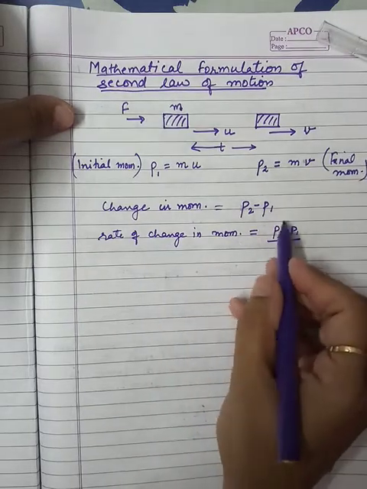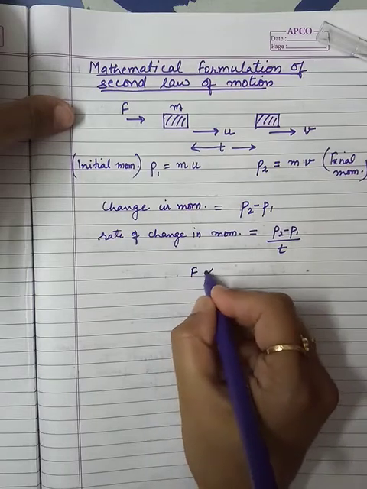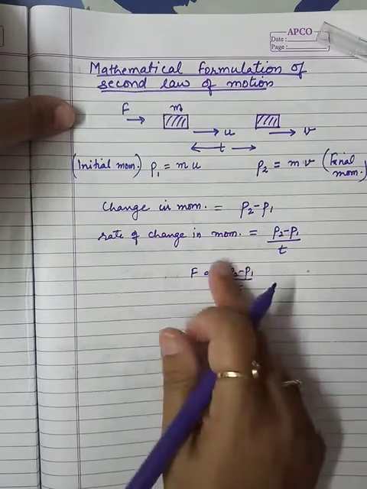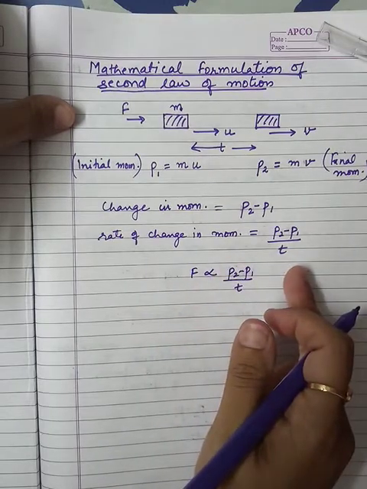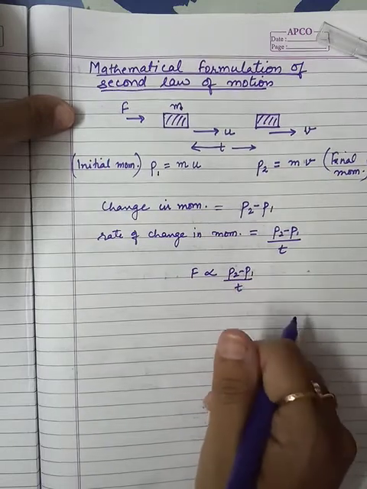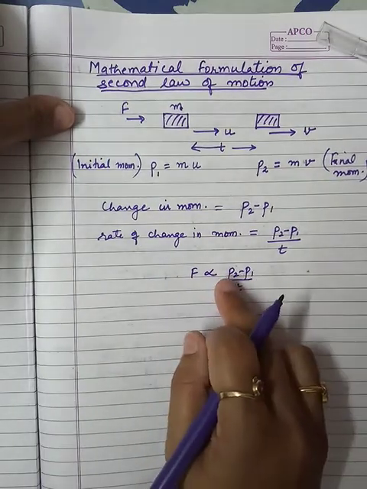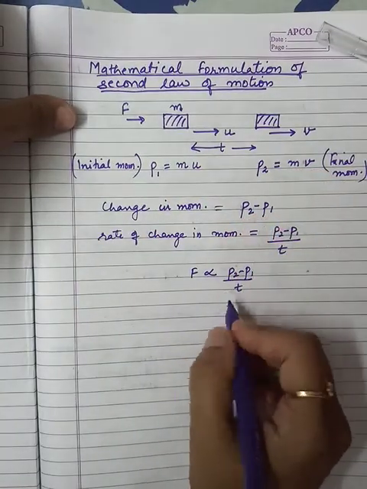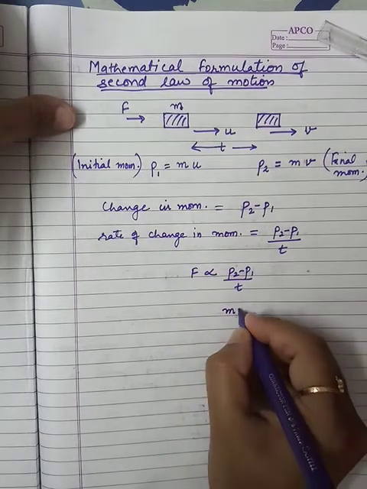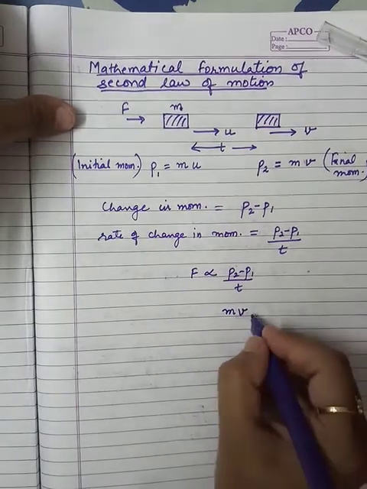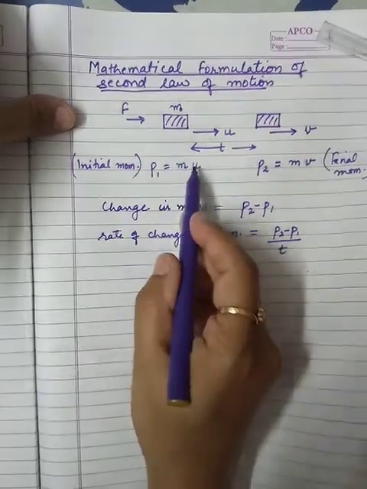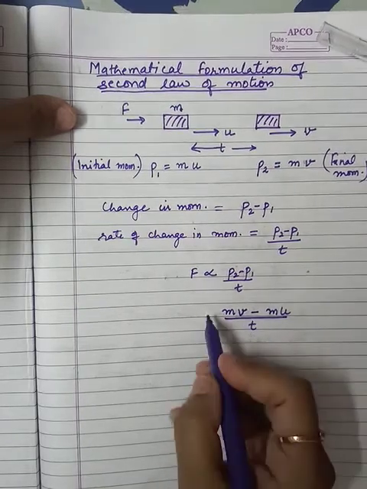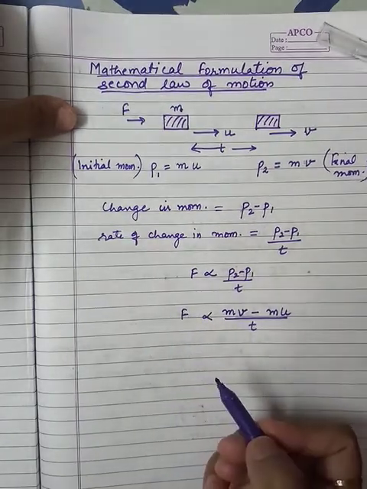So the rate of change in momentum is this, so F will be directly proportional to this. It is the mathematical expression of that statement that we have done just now. Now from here the actual steps come into the picture. What is P2? From here P2 is mass into final velocity. So I put the value from that equation: mass into velocity minus P1. What is P1? Mass into initial velocity, divided by time. So it is directly proportional over here.